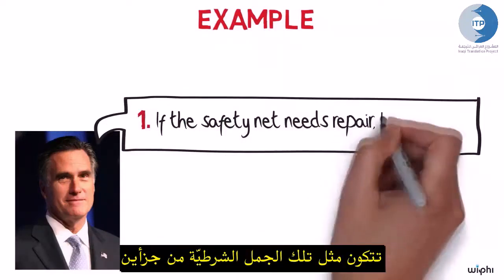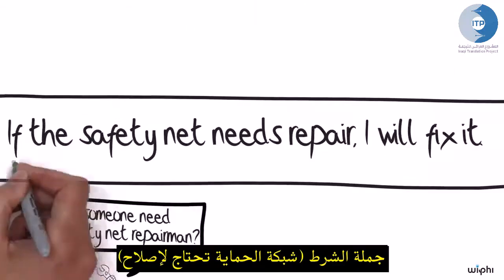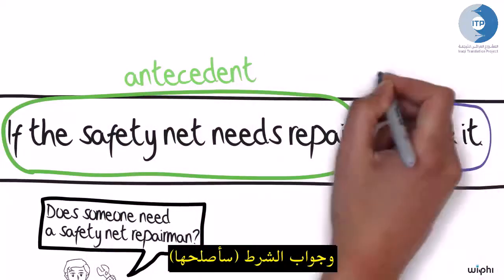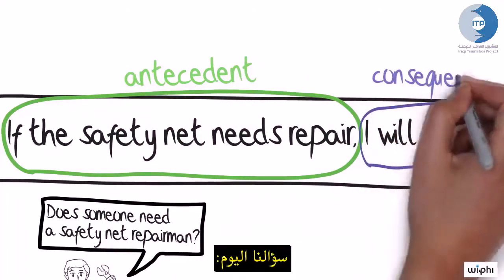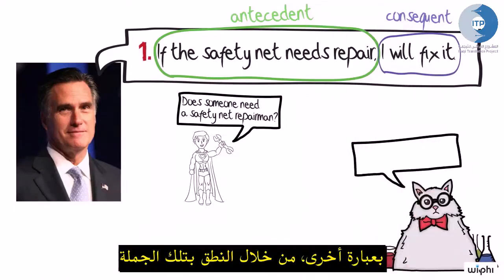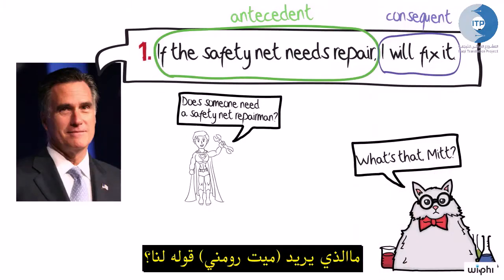Conditional sentences, like one, consist of two parts: an antecedent, the safety net needs repair, and a consequent, I will fix it. Our question today is, what do conditional sentences like one mean? In other words, by uttering this sentence, what has Mitt Romney told us?